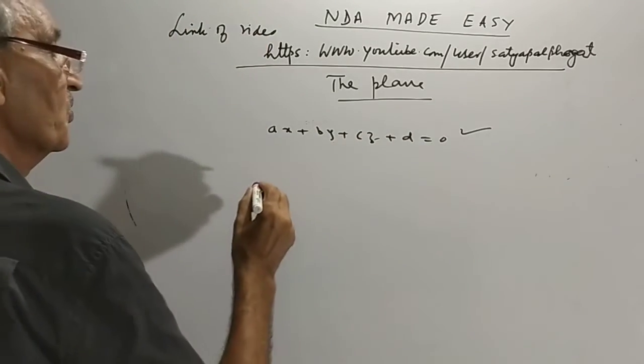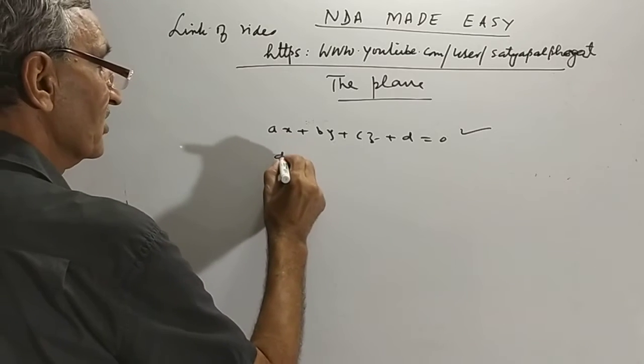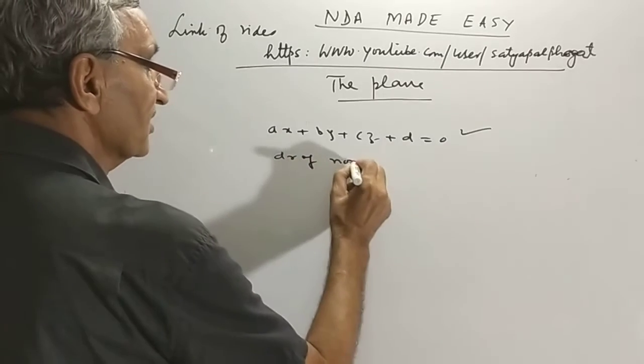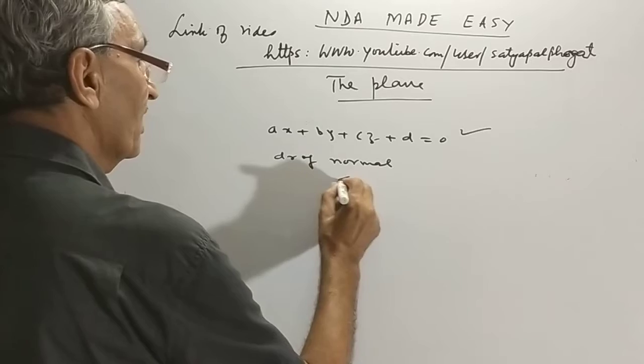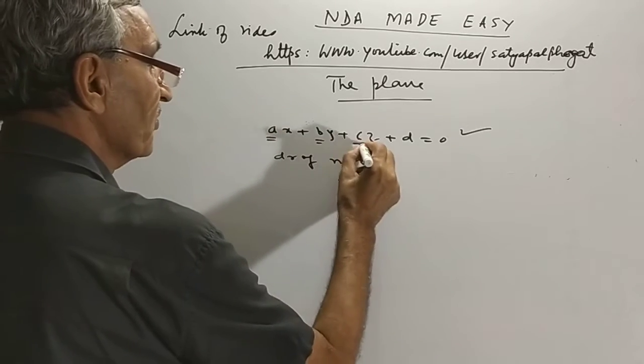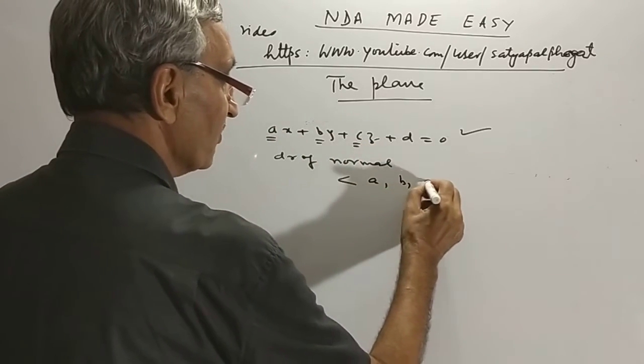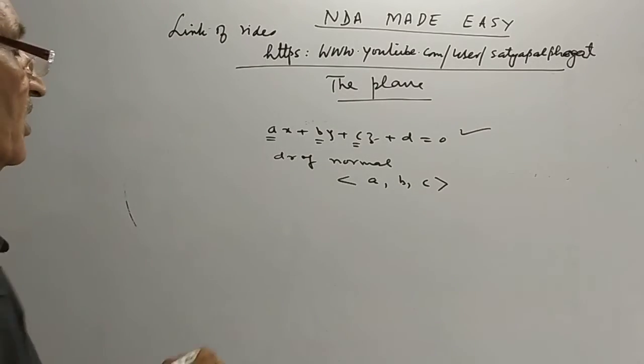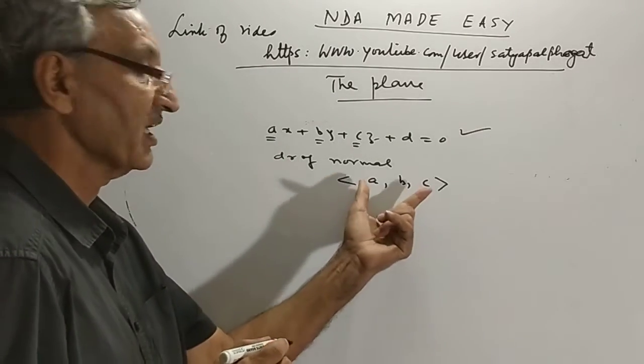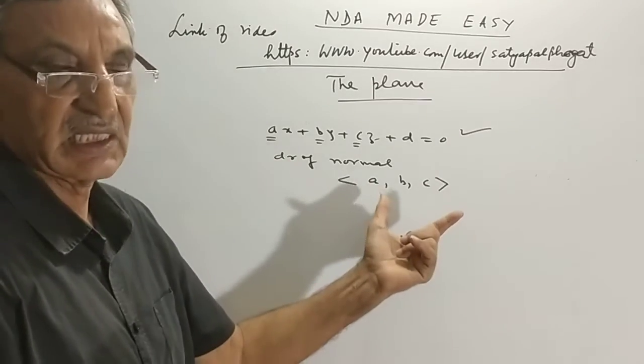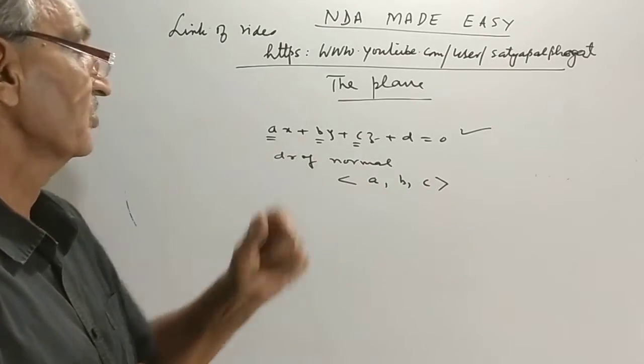In number 1, A, B, C are the direction ratios of the normal. What is the equation of the normal? They are the coefficient of x, the coefficient of y, and so on. Friends, remember what direction cosine is: you can find direction cosine from the normal, which I did in my last video.